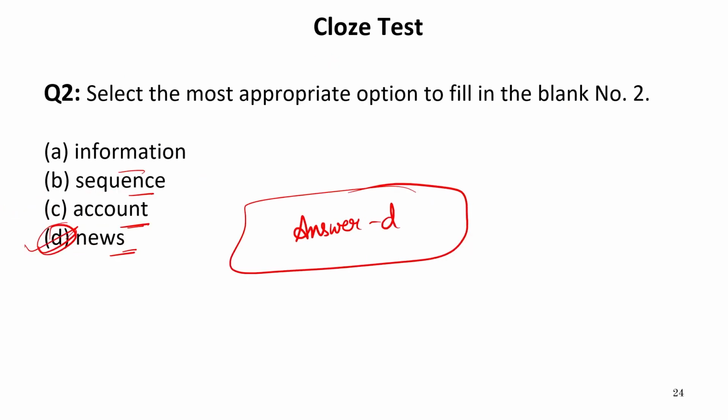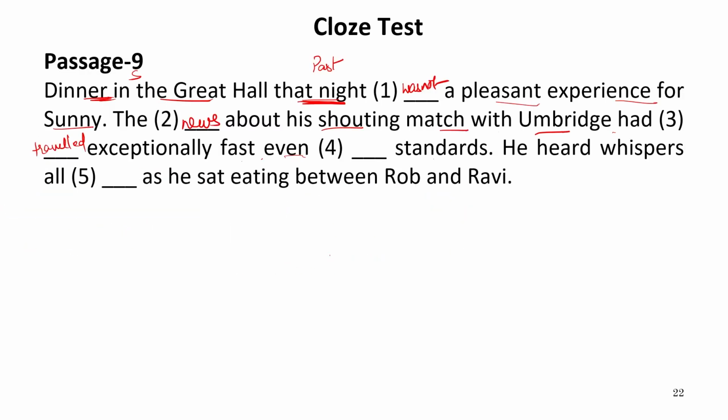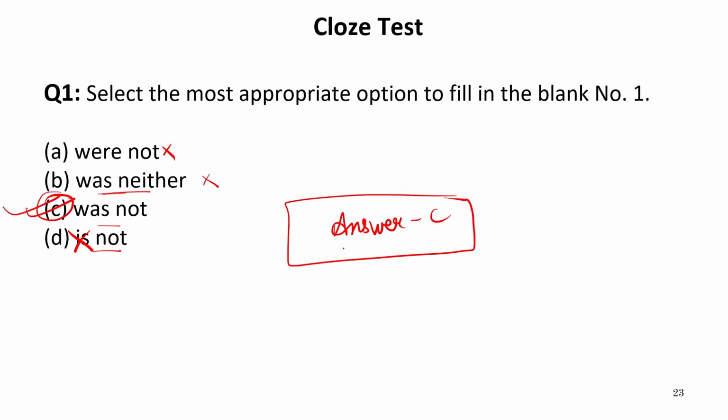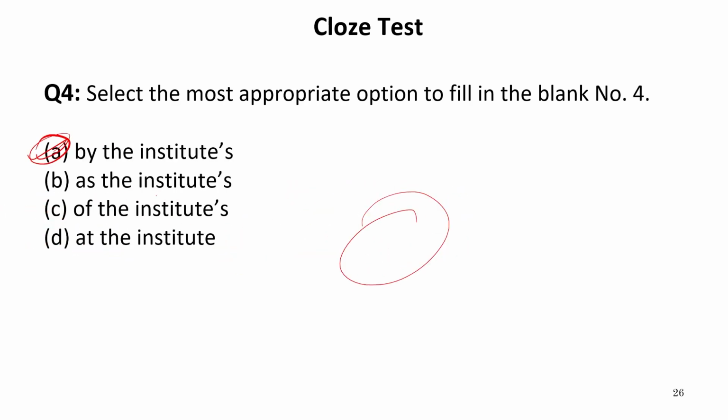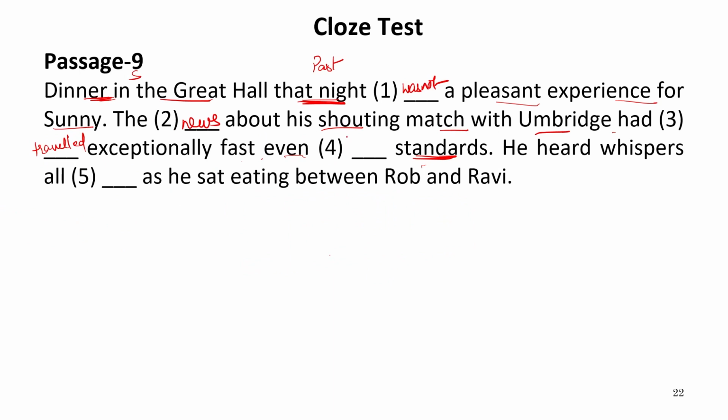Now let us see what are the options for the fourth blank. By the institutes, as the institutes, of the institutes, or at the institute. So it is given standards. There must be something which shows the position. It should be by the institute because it has traveled all over the institute. So the correct answer will be A, that is by the institute. Now let us read this option along with the passage.